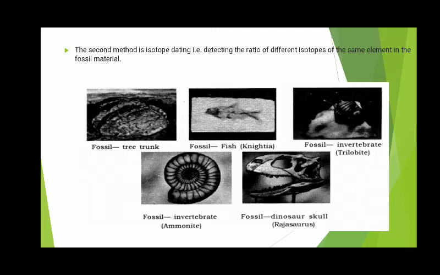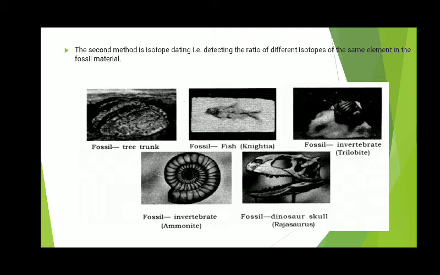Second, dear students, the age of fossils can be detected by isotope dating. Do you know what isotopes are? Isotopes are atoms of the same element having the same atomic number but different mass number. The fossils which we find today were once living objects.